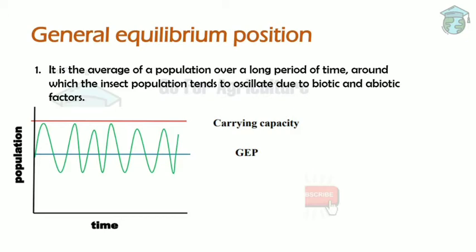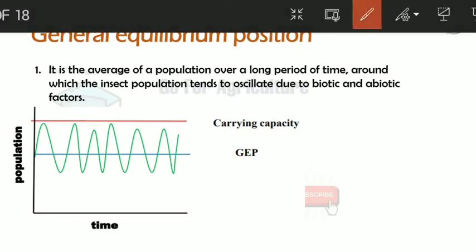Before that, let me explain what is carrying capacity. Carrying capacity is the maximum number of the insect population that an environment can support. If the insect population reaches the carrying capacity, then the environment itself suppresses the population of the insect. So this is called carrying capacity, the maximum insect population an environment can support. Now let me tell you with an example.